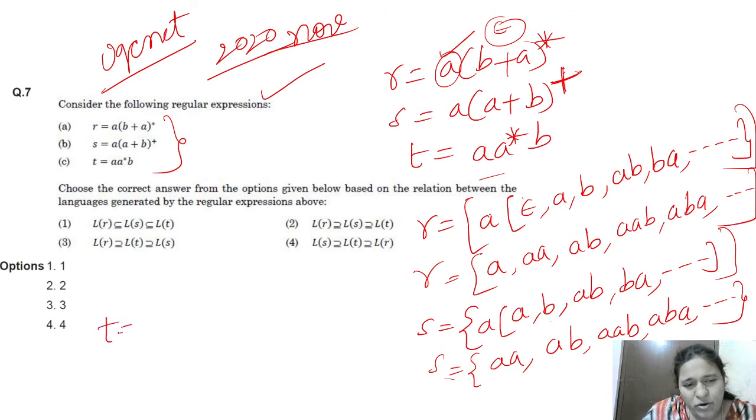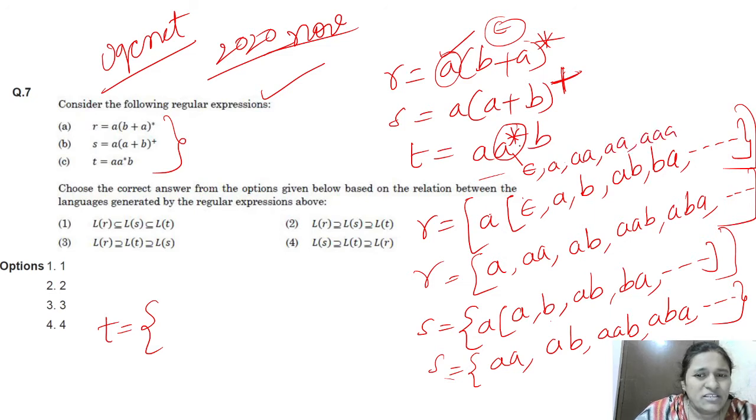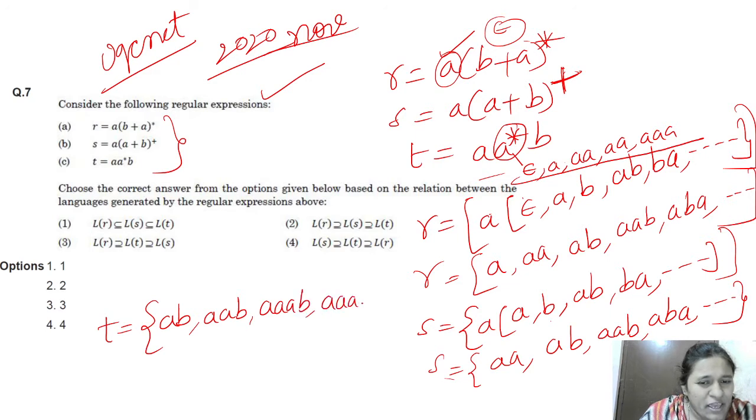Now we will produce the strings of language T also. A star means epsilon is possible and any number of A's is possible, right? This is the meaning of A star. Now A and B must be there. A is the prefix and B is the postfix. That's why if A star is epsilon, then the string is AB. Next AAB, AAAB, like that the A's will increase, right? But single A and single B is not possible in this T also.